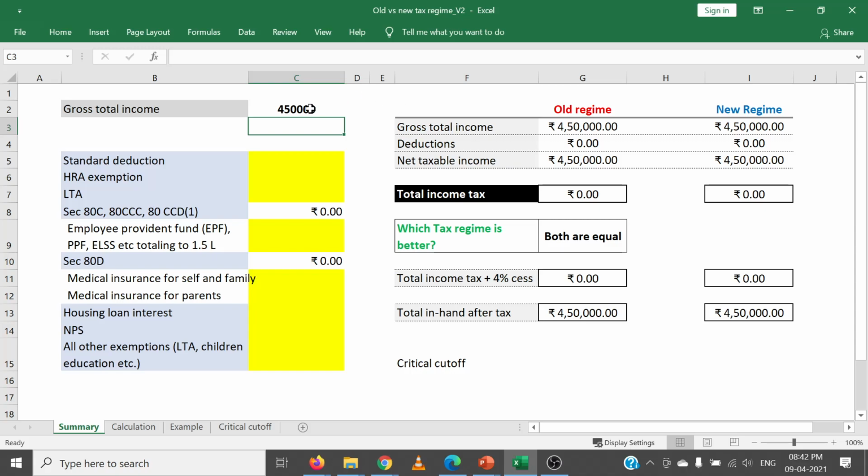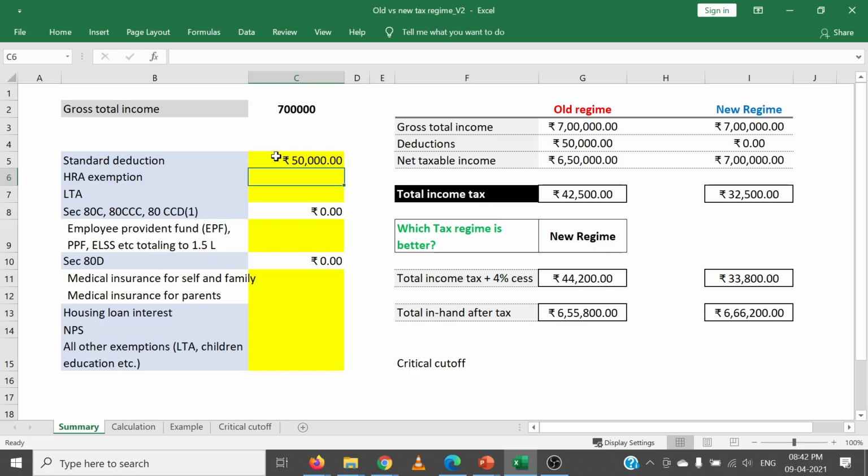Now let's go to the second tax bracket. Let's say we have a gross total income of say 7 lakhs, right? So this is the gross total income. Now to find out the net taxable income, you will have to subtract from this gross total income various deductions and exemptions. Let's say in our example, you have a standard deduction of 50,000. 50,000 is commonly available for everyone in the whole tax regime.